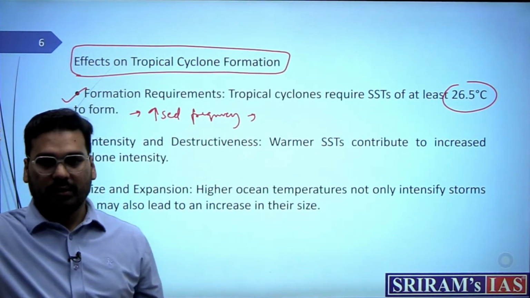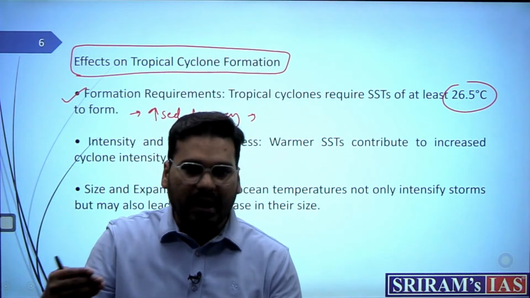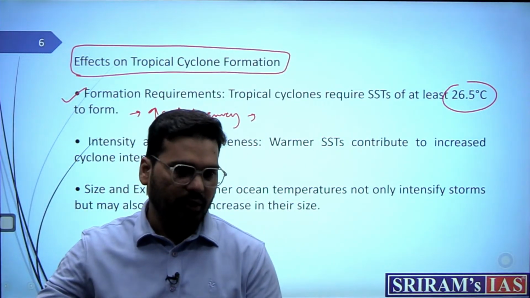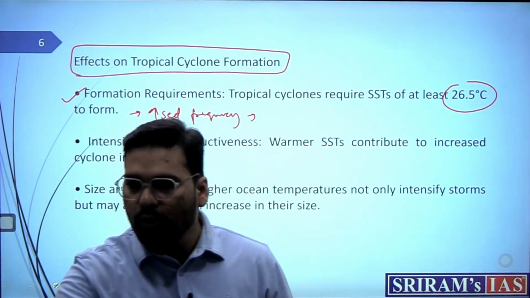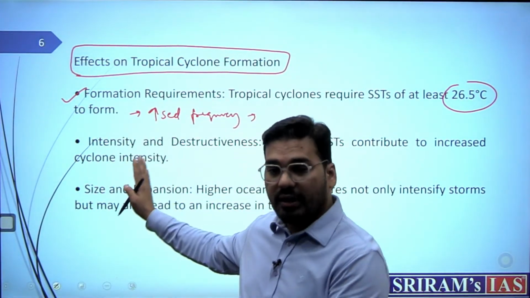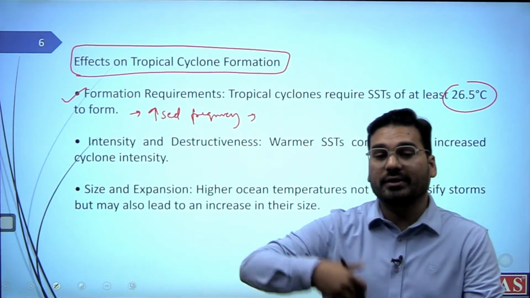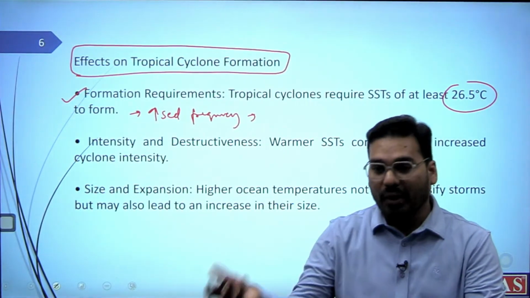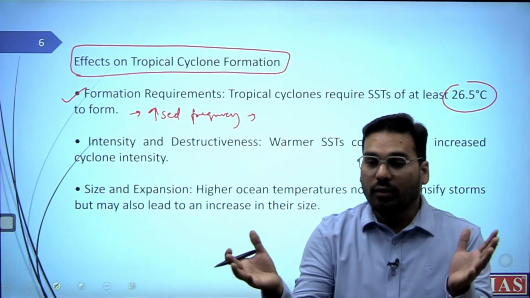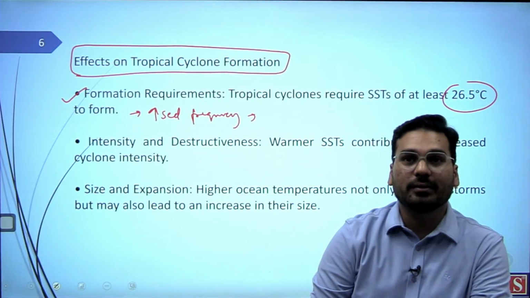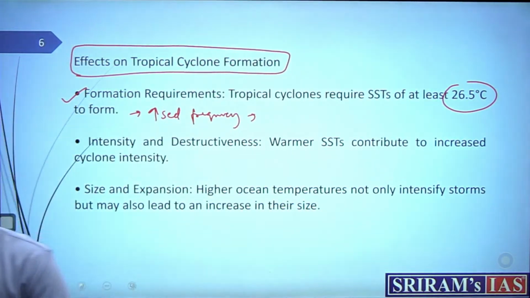Because earlier the sea surface temperature was not so hot, but nowadays it is very frequently hot. So there is a very high chance that there would be more cyclones. You can mention data, and this is your job to do. For example, there has been a 52% increase in cyclones in the Bay of Bengal and the Arabian Sea. The number of super cyclones has increased four-fold in the Arabian Sea. So this is how you can go about it.